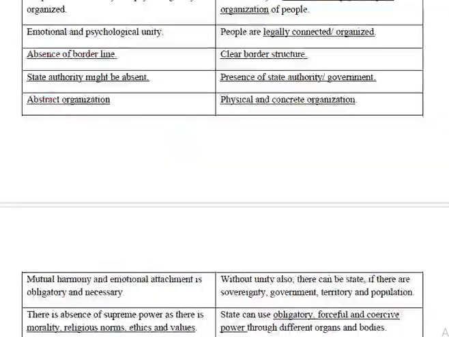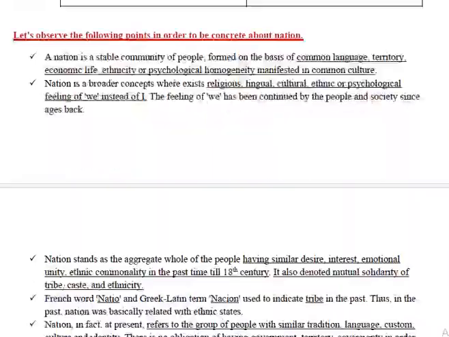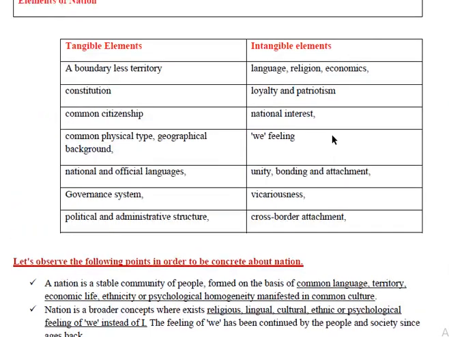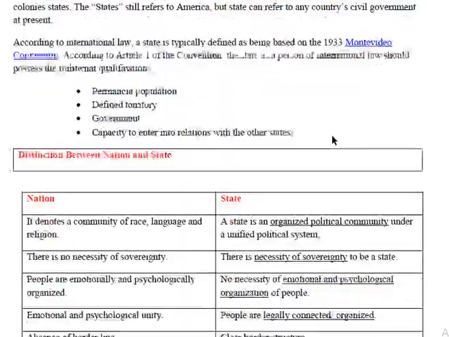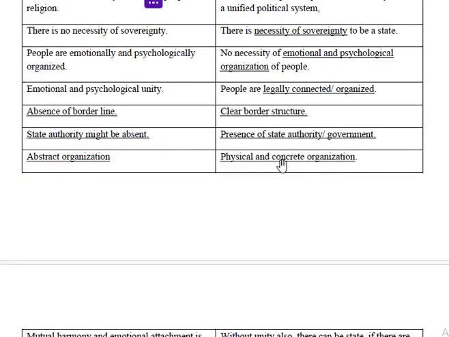Nation is an abstract organization, but the state is a physical and concrete organization which can be seen, which can be observed. But nation is a matter of emotion and cannot be observed. It has to be felt.